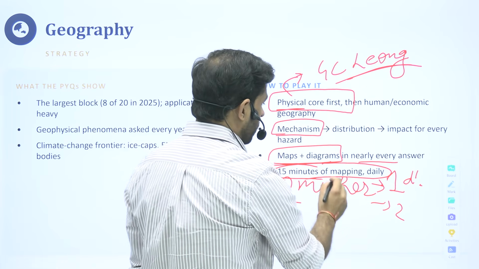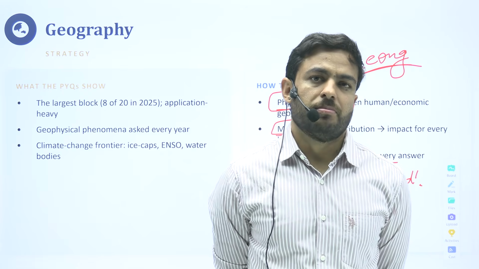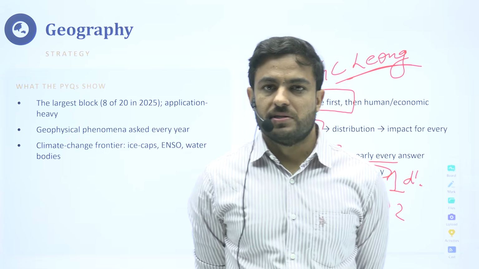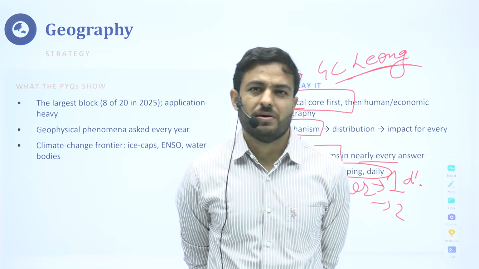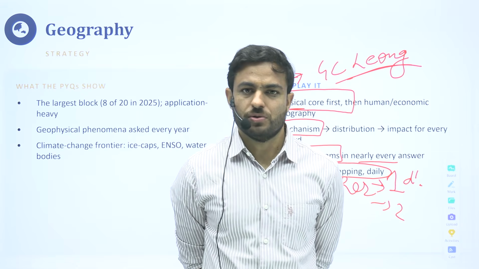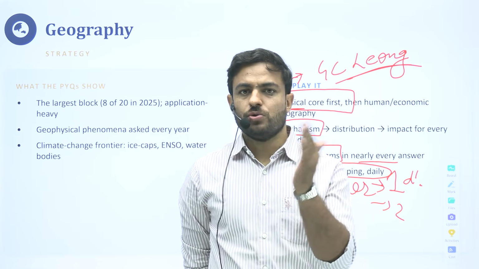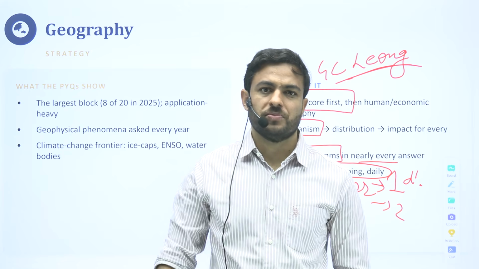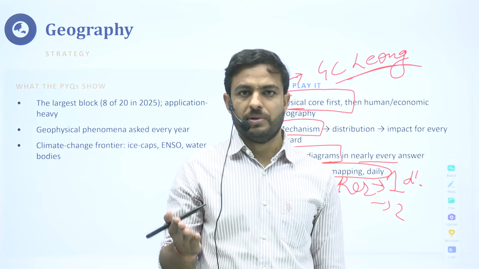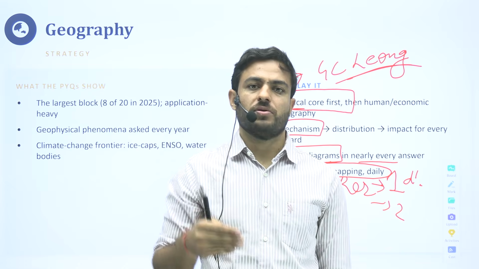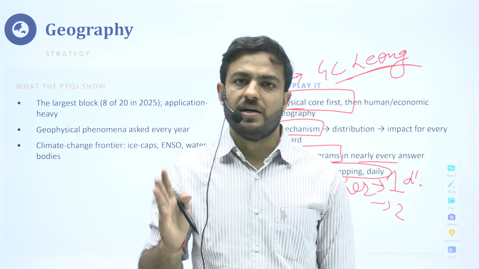This becomes very important, and it helps you not only in the mains stage, but also in the prelims stage. Sometimes people treat mapping as a different subject, but when you are reading through geography, just take out 10-15 minutes and scan through the basic NCERTs, the Oxford Atlas. Go through that basic atlas. Just open the page that talks about the distribution of rivers in the country, the peninsular rivers, the Himalayan rivers. Just have a basic idea and live it.